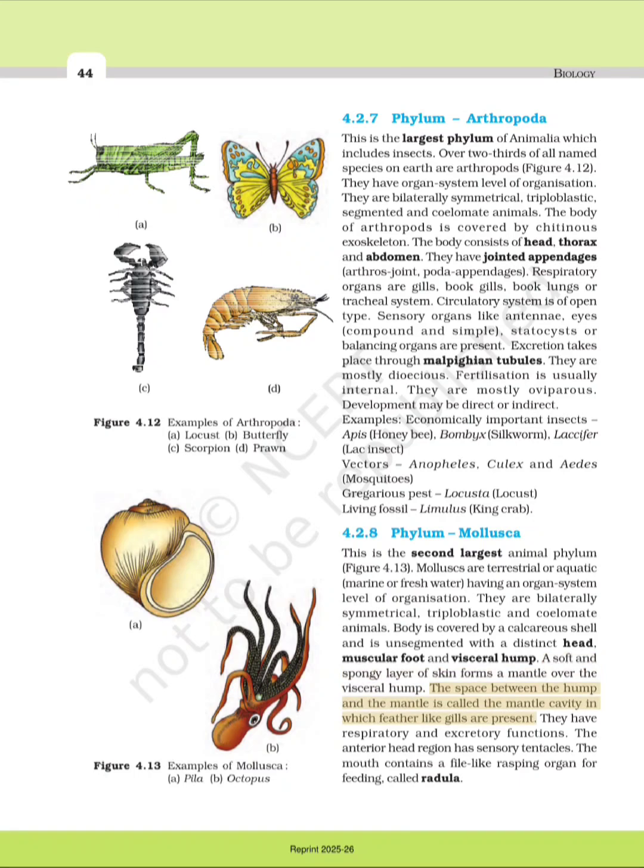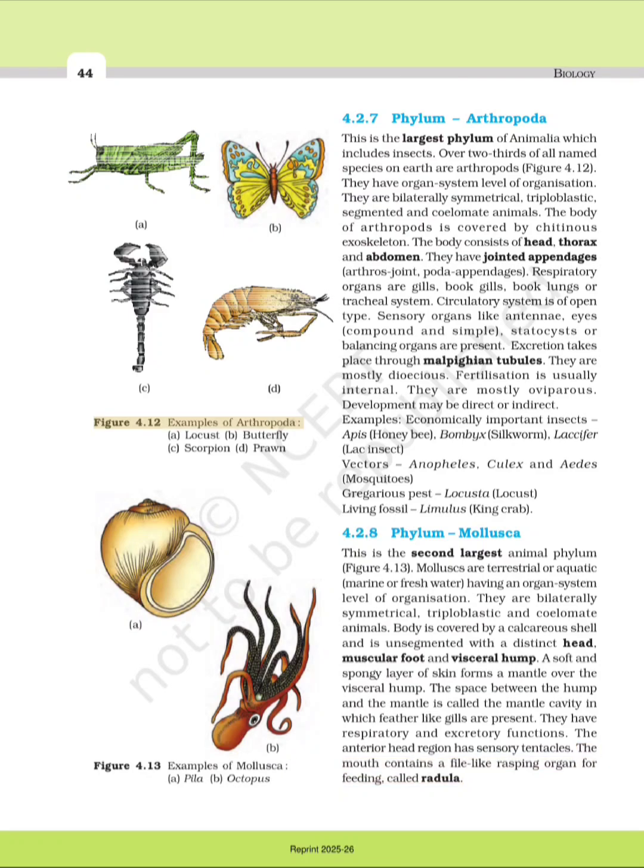A soft and spongy layer of skin forms a mantle over the visceral hump. The space between the hump and the mantle is called the mantle cavity, in which feather-like gills are present. They have respiratory and excretory functions. The anterior head region has sensory tentacles. The mouth contains a file-like rasping organ for feeding, called radula.